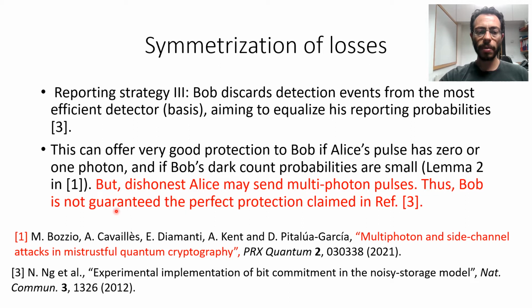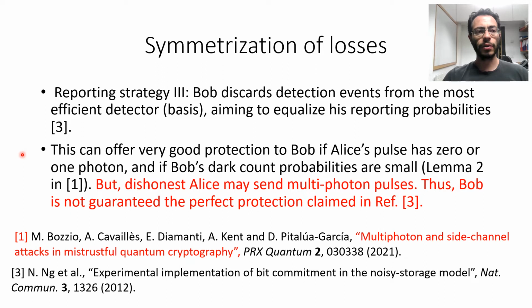It follows that Bob is not guaranteed the perfect protection claimed in this paper from the symmetrization of losses reporting strategy by Bob. This is a crucial point because various important